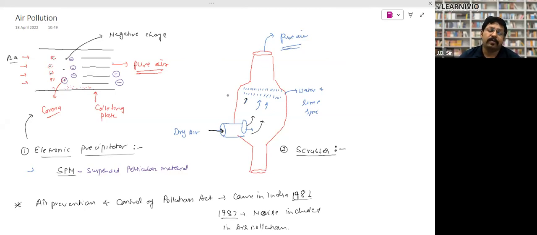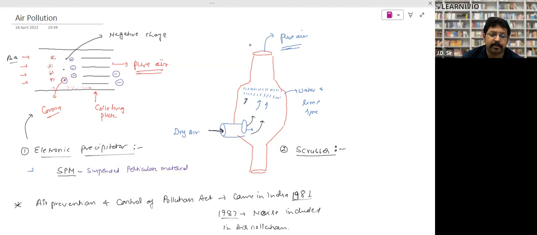If we have to clean polluted air which has gaseous pollution, another kind of pollution, carbon particles and gases, and we want to purify it, then we use the scrubber. What is a scrubber? It is this kind of equipment. From here, we pass the dry air. When the air goes inside, a spray of water and lime is done over here. Due to the spray of water and lime, this combination cleans the air and pure air is released from here. So to purify the air, we are using two equipments: the electrostatic precipitator and the scrubber.